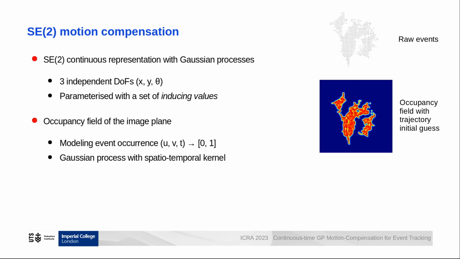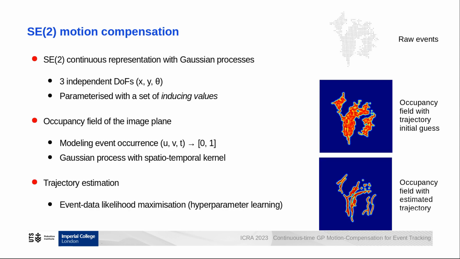The key of our approach is to model the occurrence of events with another Gaussian process, leveraging a spatiotemporal kernel. On the right, you can see an example of inference performed with the proposed model, considering that no motion happened during the data collection. Given the events in a small batch, it is possible to estimate the control points of the patch trajectory by maximizing the marginal likelihood of the event data. By considering the trajectory control points as hyperparameters of the kernel, this step corresponds to standard hyperparameter learning for Gaussian process regression.